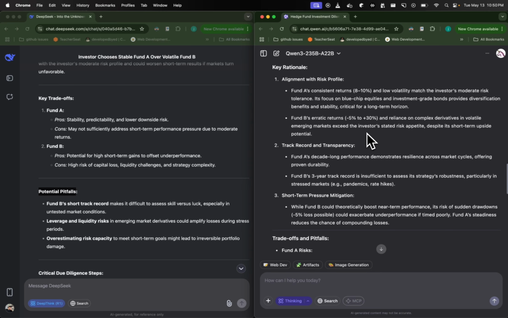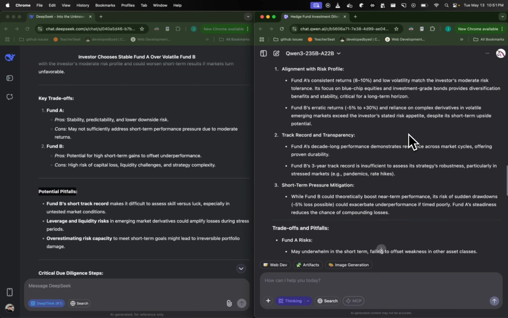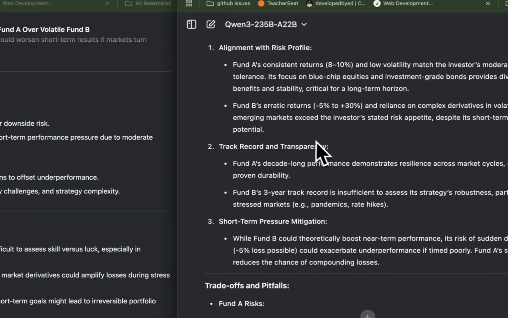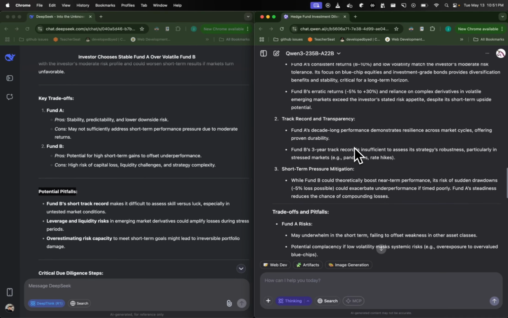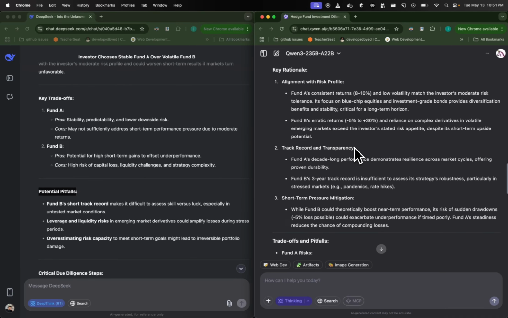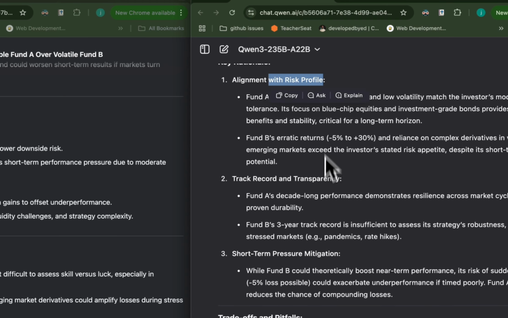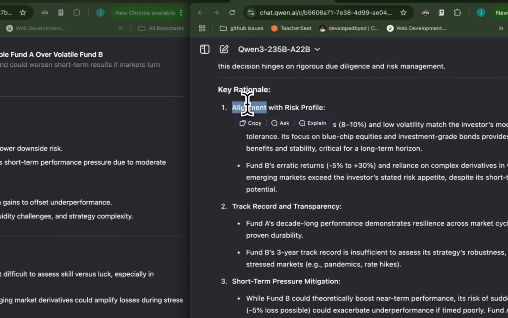And then Fund B's erratic returns and reliance on complex derivatives and volatile emerging markets exceed the investor's stated risk appetite despite its short-term upside potential. That's correct, because our investor is not a short-term investor and wants to avoid aggressive risk. Fund B might not make sense. So that's basically it, considering point by point the rationale for this decision.